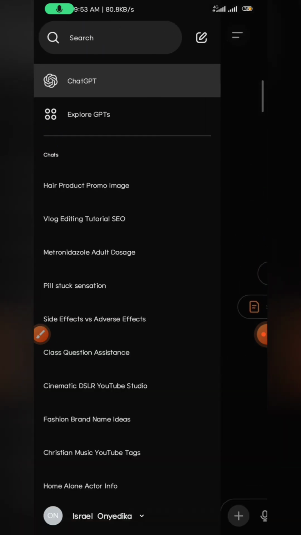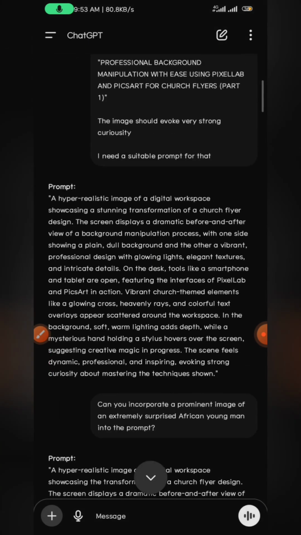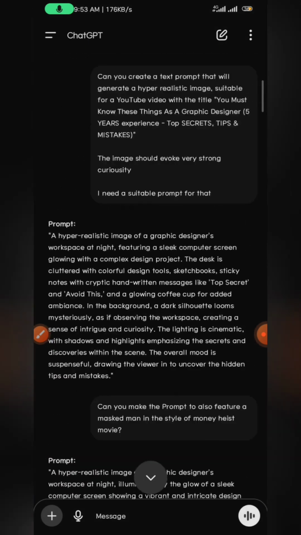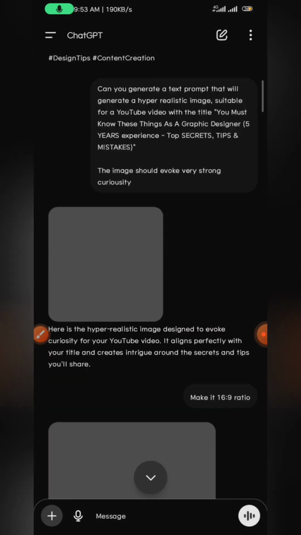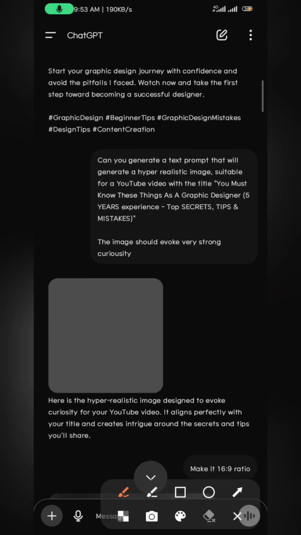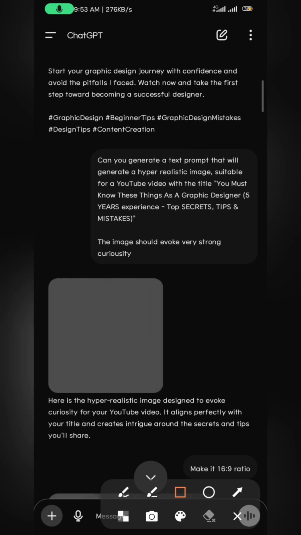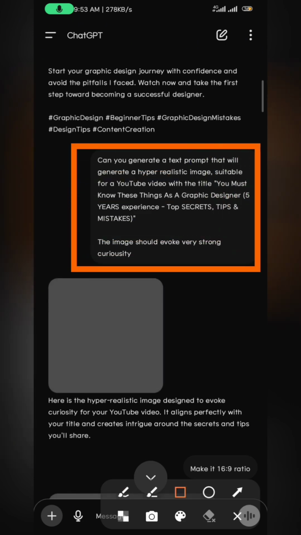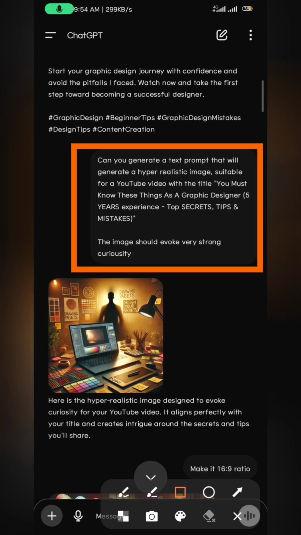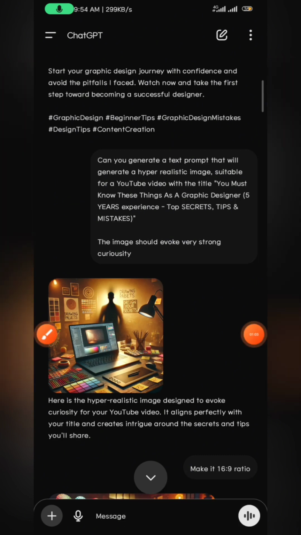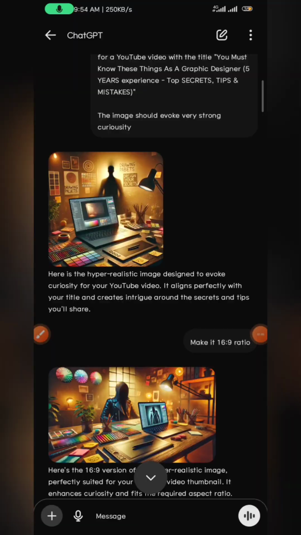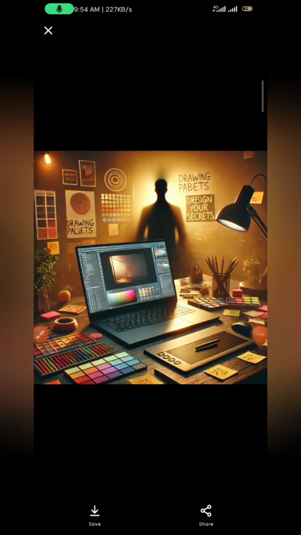I was creating a thumbnail yesterday and I came on to ChatGPT and this is the prompt I used. You can see it right here. I said, can you generate a text prompt that will generate a hyperrealistic image suitable for a YouTube video with the title blah blah blah. And at first, ChatGPT went ahead to generate an image for me, which was not bad. Like you can see, the image was not bad.